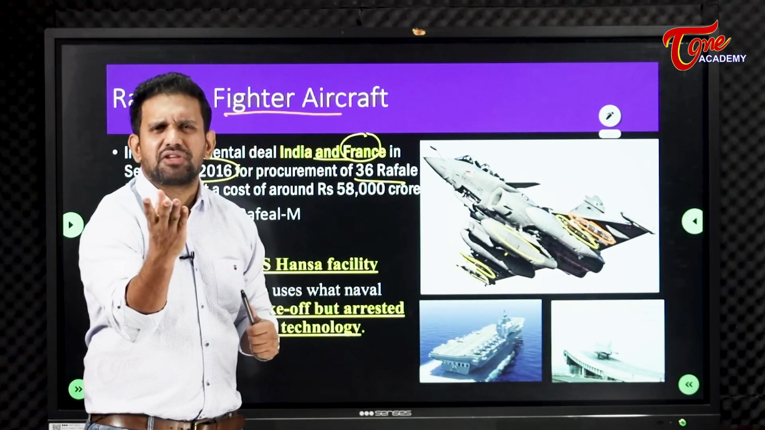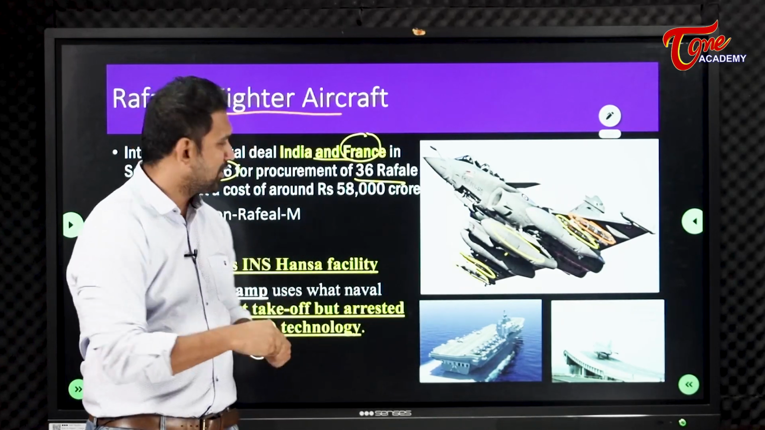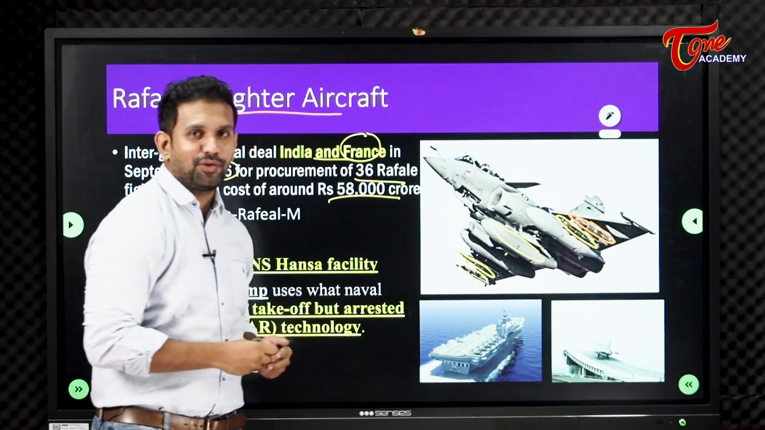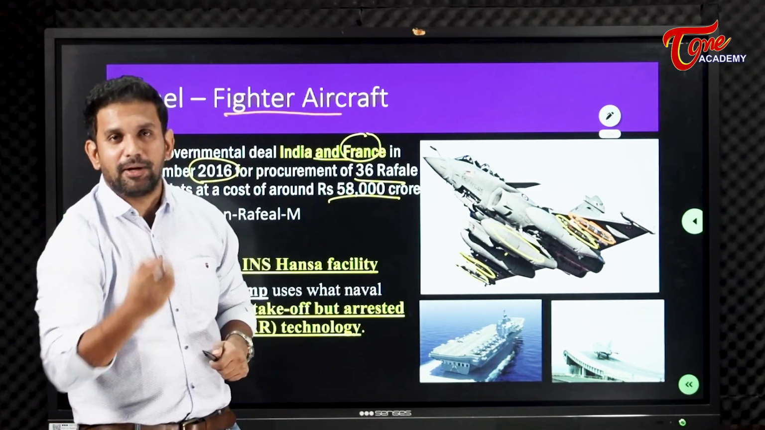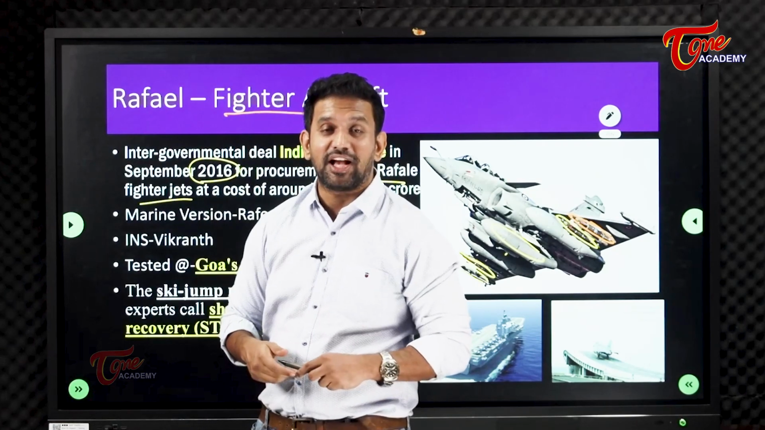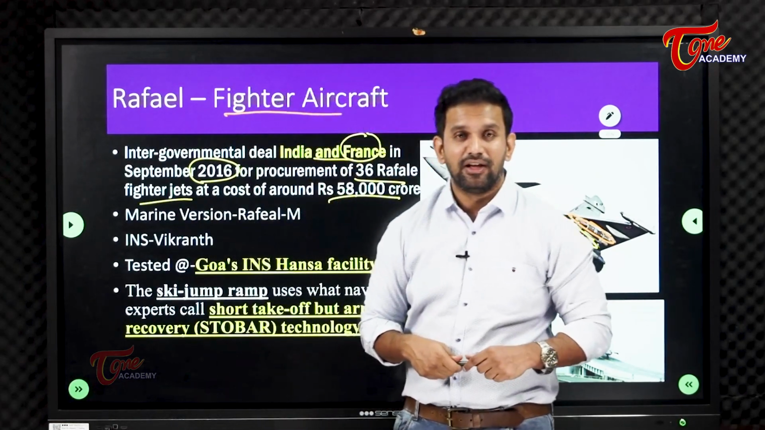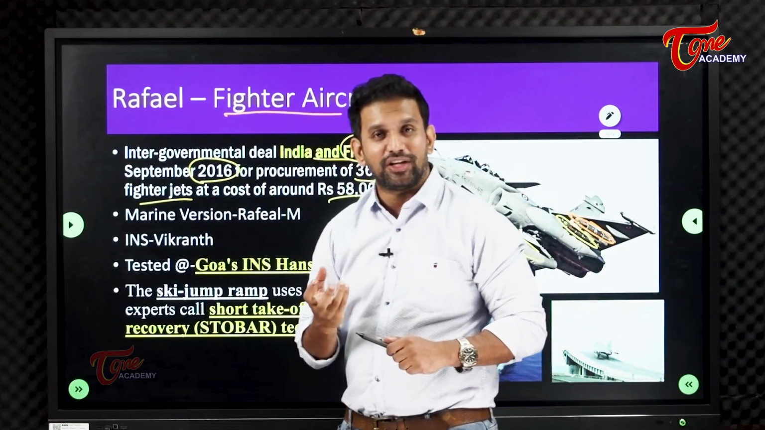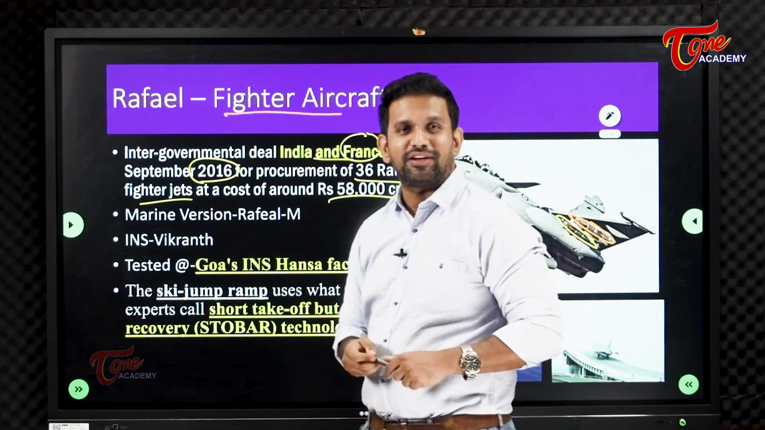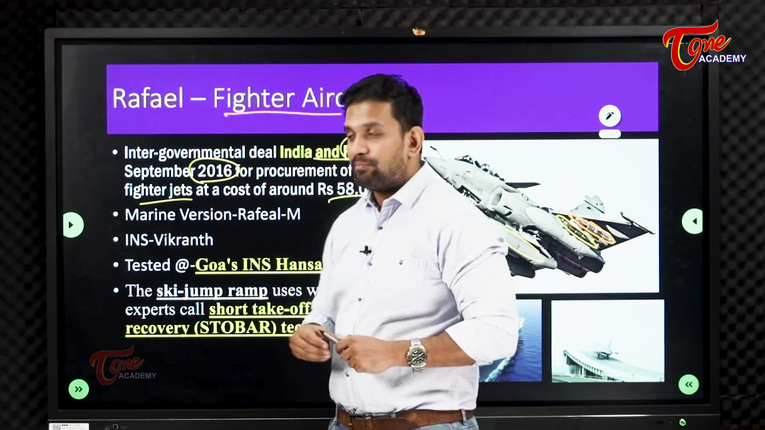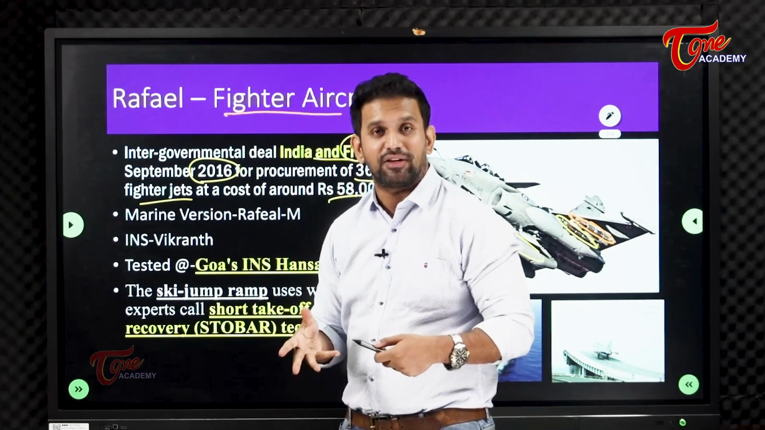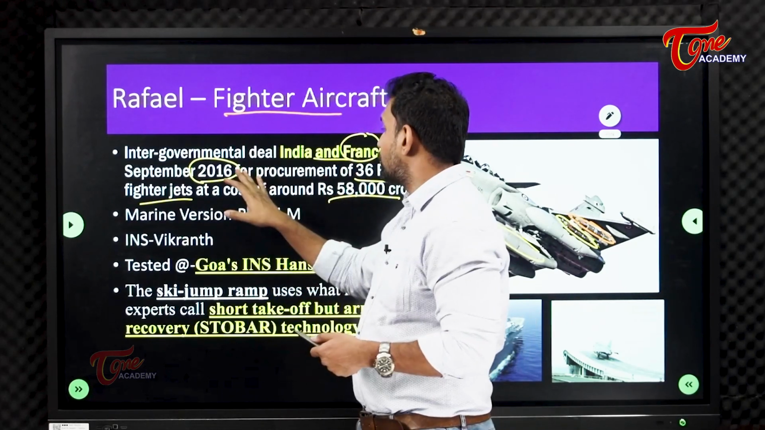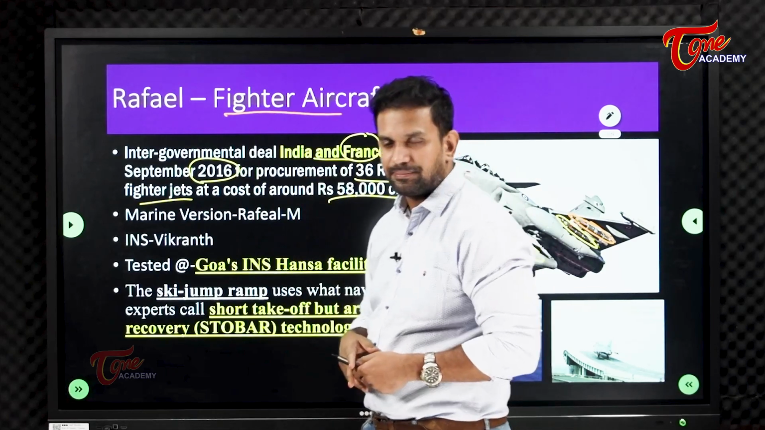These 36 jets cost 58,000 crores. That is equal to the allocation for the MGNREGA scheme, the Mahatma Gandhi National Rural Employment Guarantee Act. In that scheme, crores of people get supported by that money, but for our defense purposes it is very important that we shell out money for this purpose also. So 58,000 crores only for 36 Rafales.